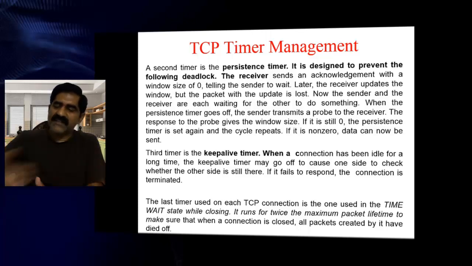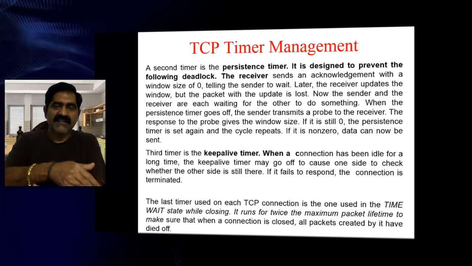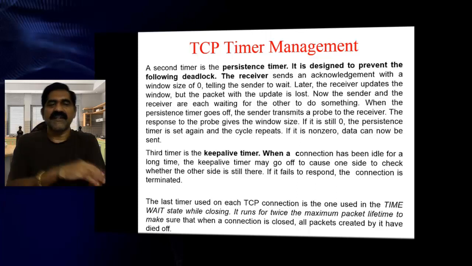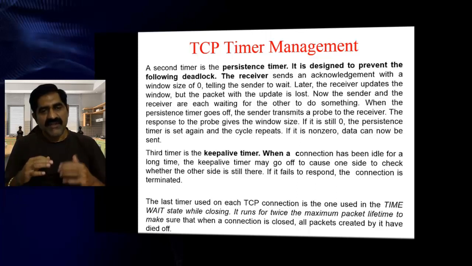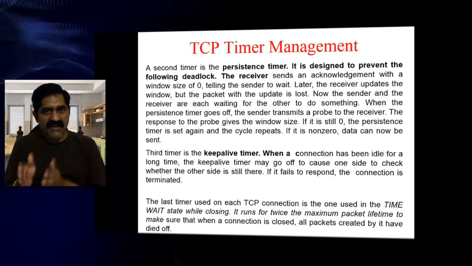Before going to termination, it reconfirms with the client whether it is there or not. So if there is no response, automatically this connection is terminated. So instead of keeping an idle connection with the server, we can terminate that connection with the help of the keep alive timer. Why? Because the server is very important. You cannot keep a connection so long. That is the third timer.